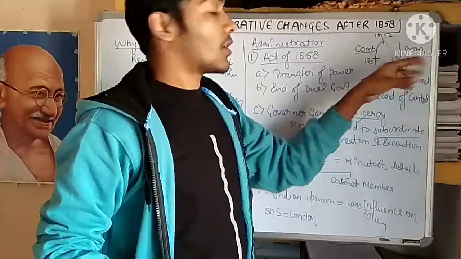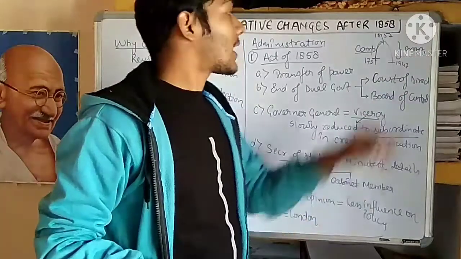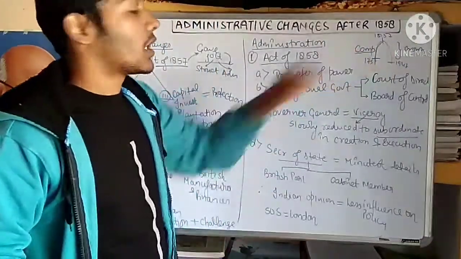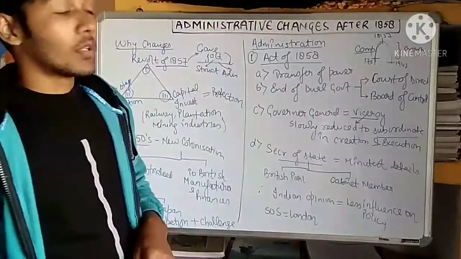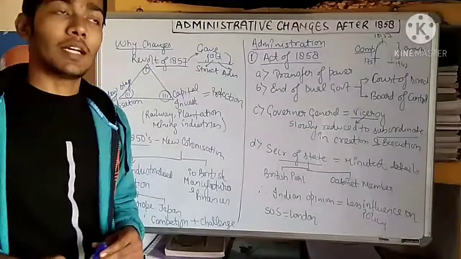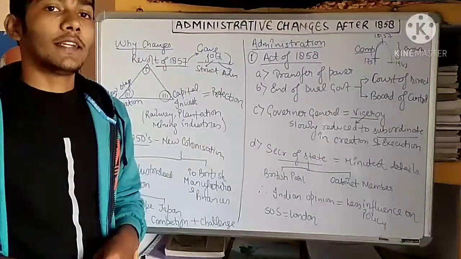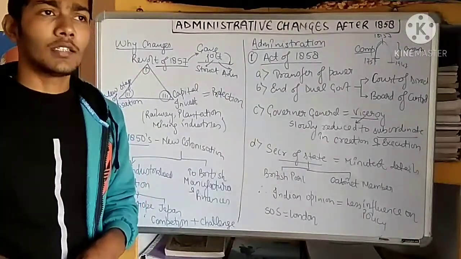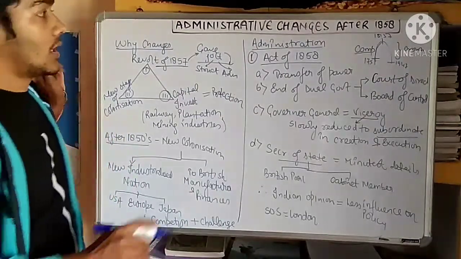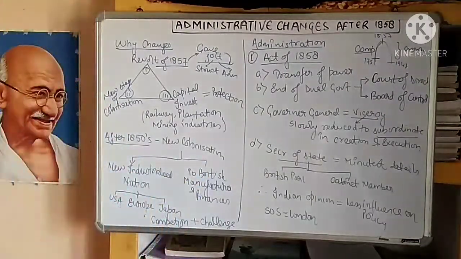So the British crown or the British Parliament was directly ruling after 1857. But before 1857, it was ruled by the company. They had a charter, as we know, the Charter Act of 1833, of 1813, 1773, and all these. So this was the idea.